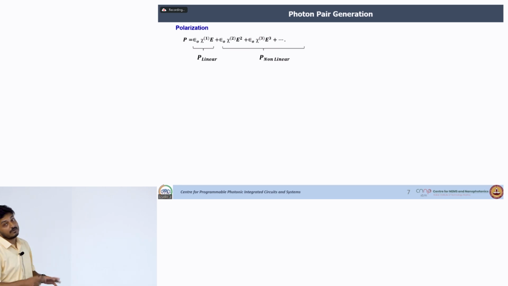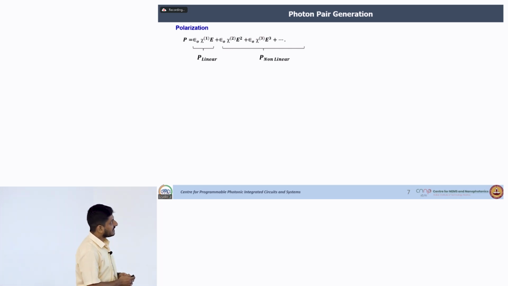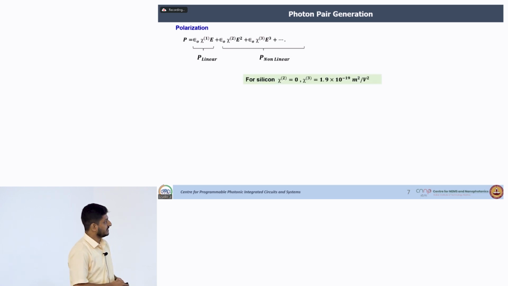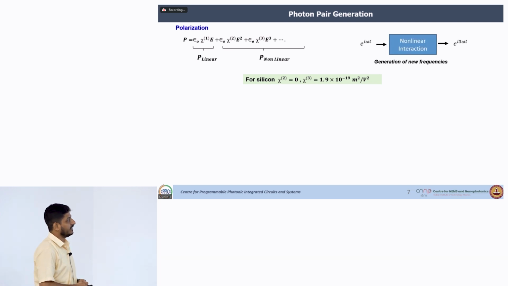Now, how do we generate them? So, the fundamental thing is that polarization is a nonlinear function of electric field, because you see these higher order susceptibilities are there. So, when you excite these higher order susceptibilities, you can generate new frequencies. Unfortunately for silicon, the second order susceptibility is 0. So, you have to excite this chi3, and this chi3 is very low. So, you have to have a very high amount of electric field.